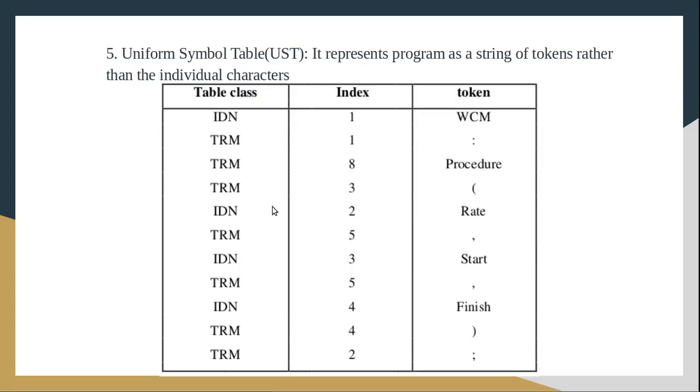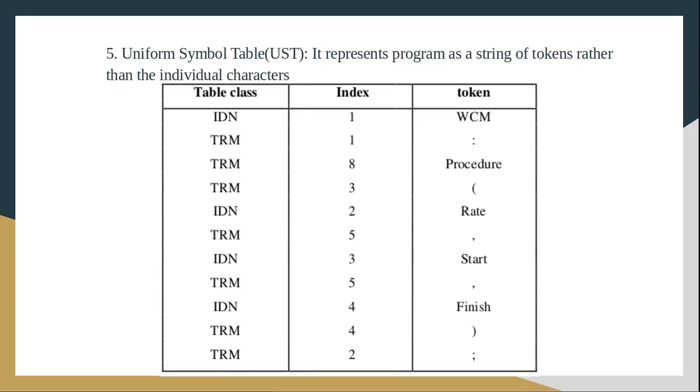Then we have a very important one, that is the uniform symbol table. What does the uniform symbol table mean? I told you in the beginning of the video that the uniform symbol table is used to represent the entire source program as a string of tokens. When I explained the phases of the compiler, I took one example: position equal to initial plus rate star 60.